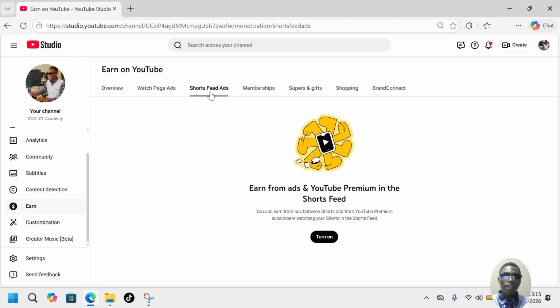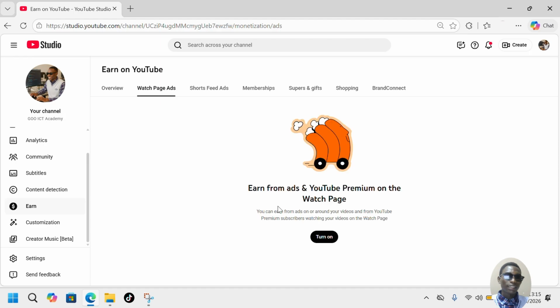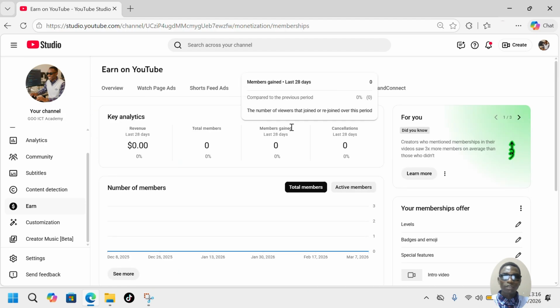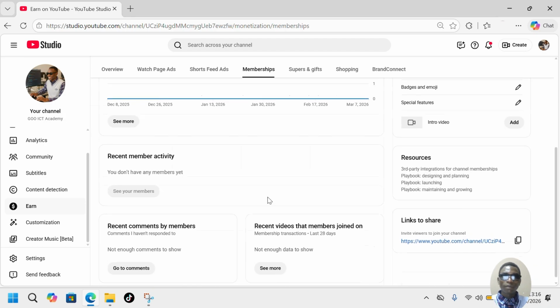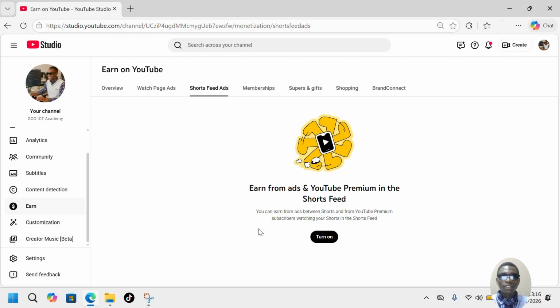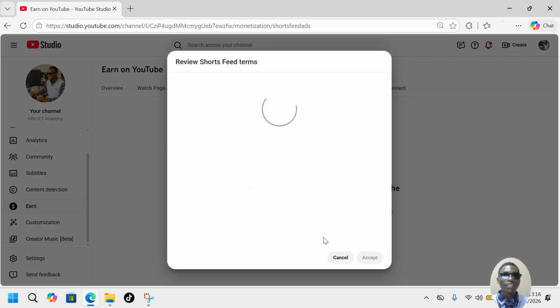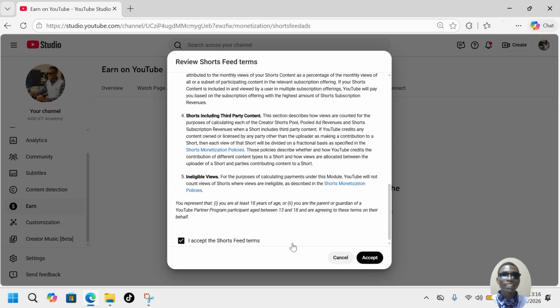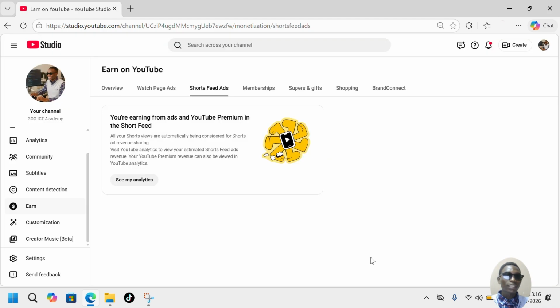Here, as you see, we can also turn on ads. Here also we can turn on. You see there are different options here. Brand Connect, also we can start by clicking here on Get started. So let us start here with shorts. Here, for Shorts feed ads, what you need to do is come and click on this Turn on, right? Then you click on it, we accept by clicking here, then we click accept here. You see, it's just simple.